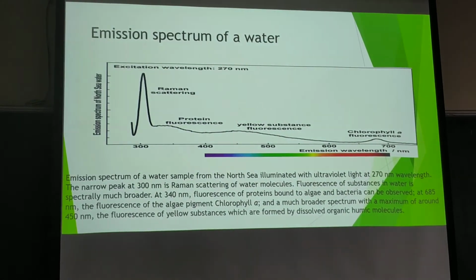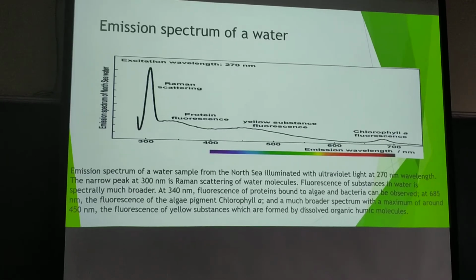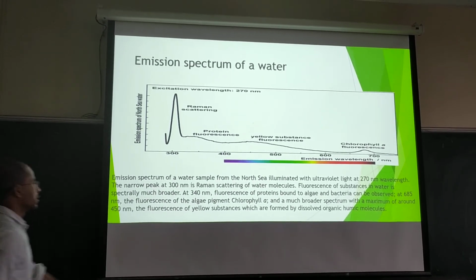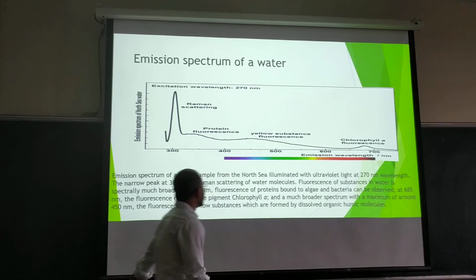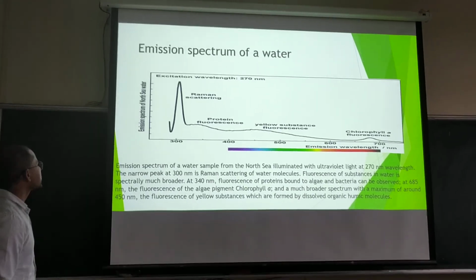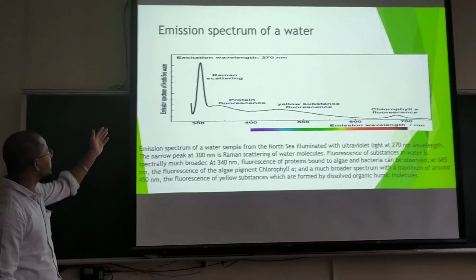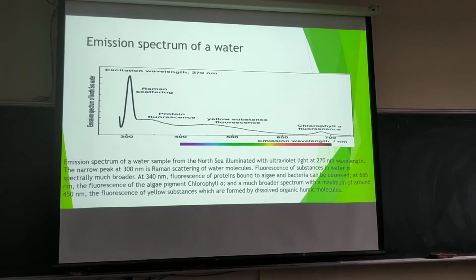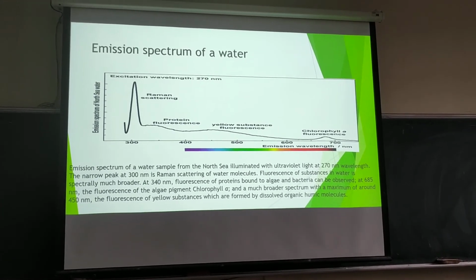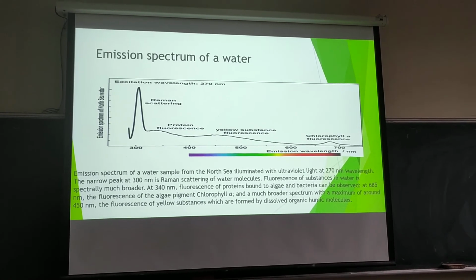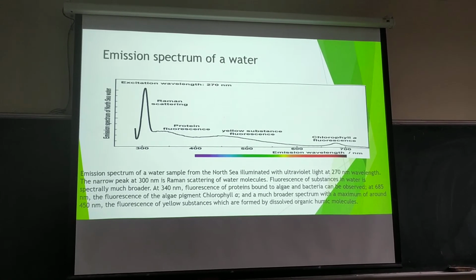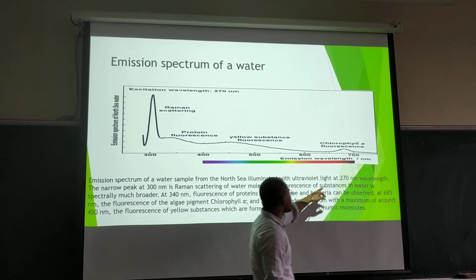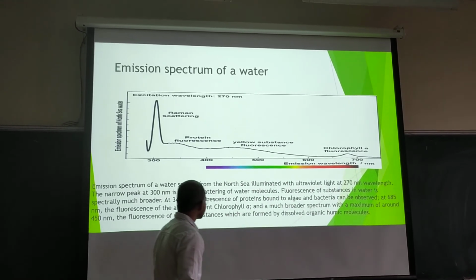So now here is some Raman graph of water. It shows the emission spectra of a water sample illuminated with ultraviolet light at 270 nanometer wavelength.